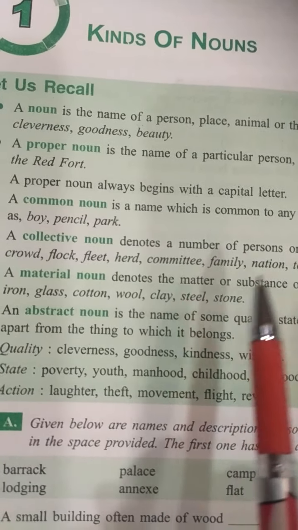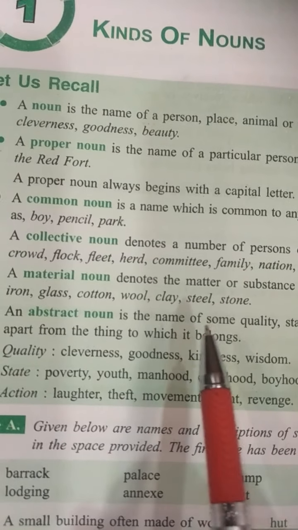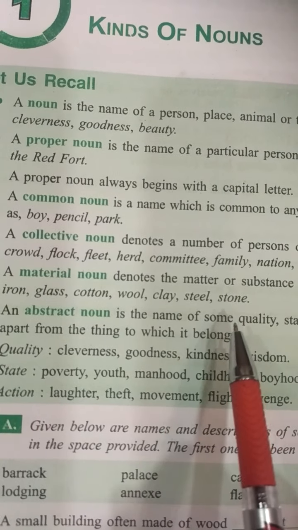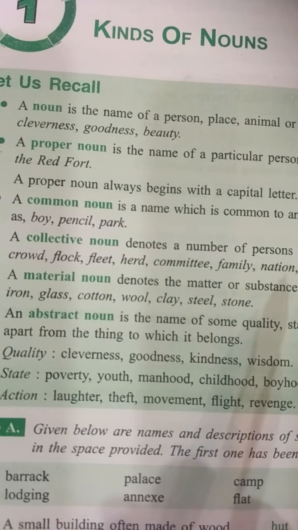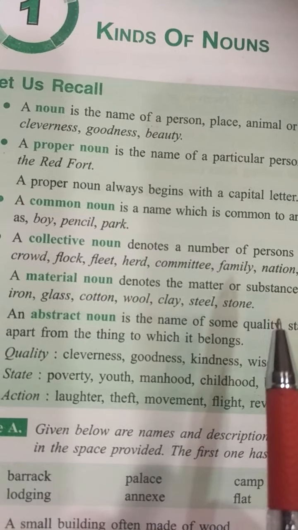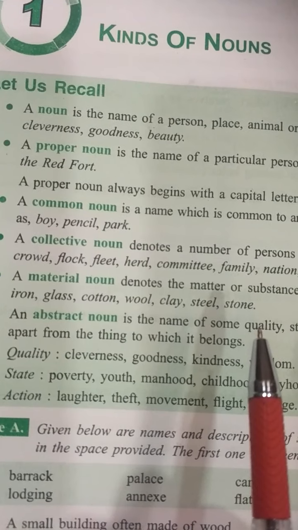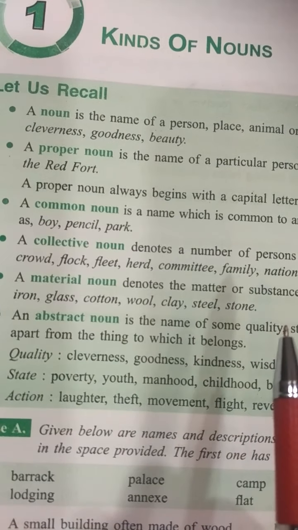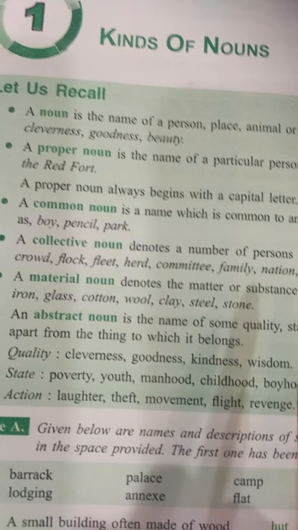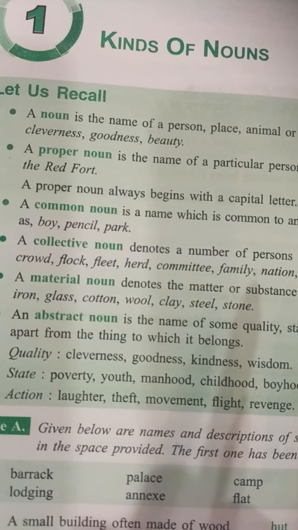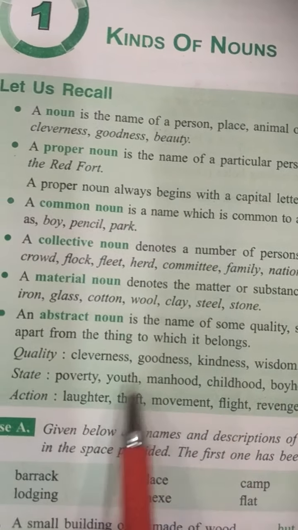What we can remember is that a collective noun can be singular or plural depending on the sentence context. Suppose the word is jury; jury can be singular, and jury is also considered plural. It depends on the sentence.